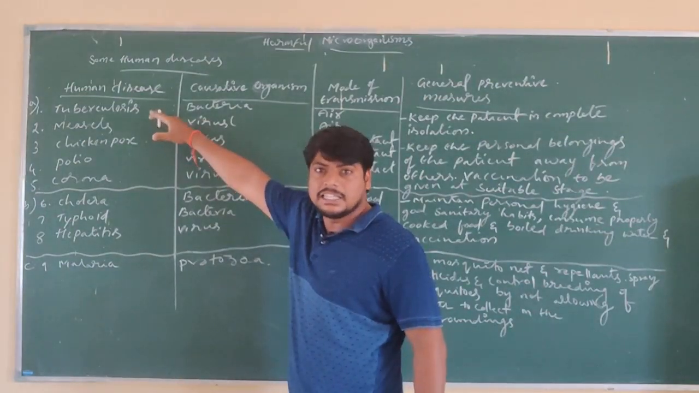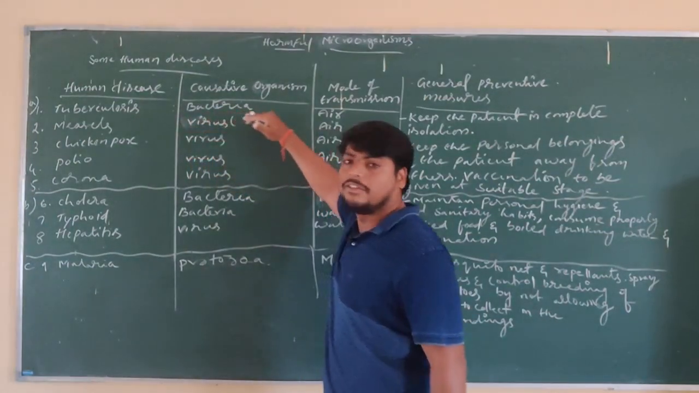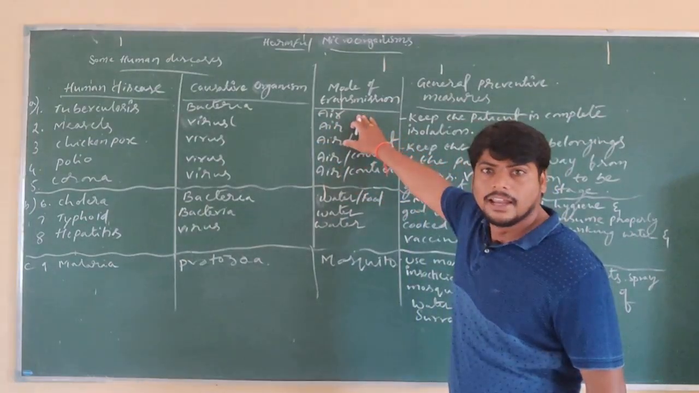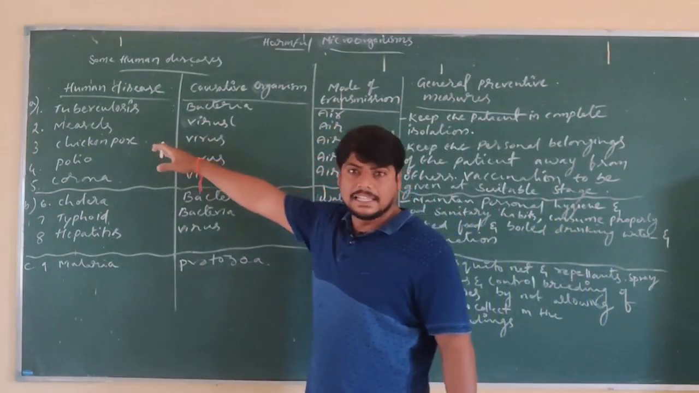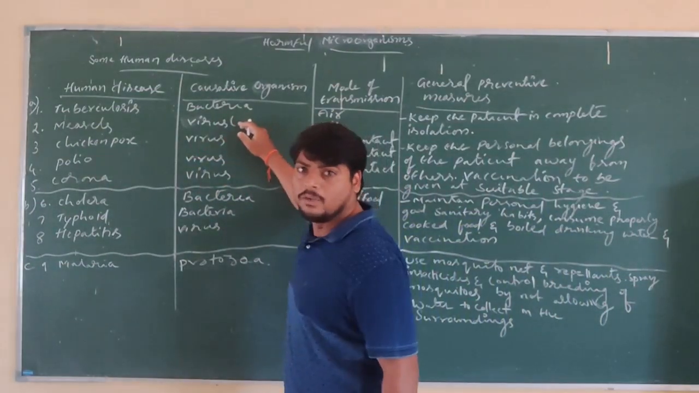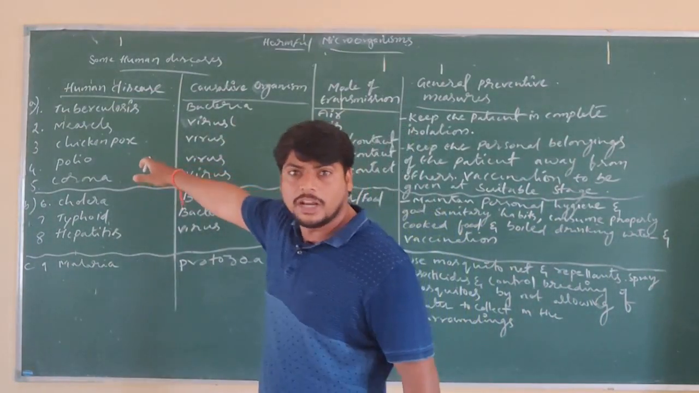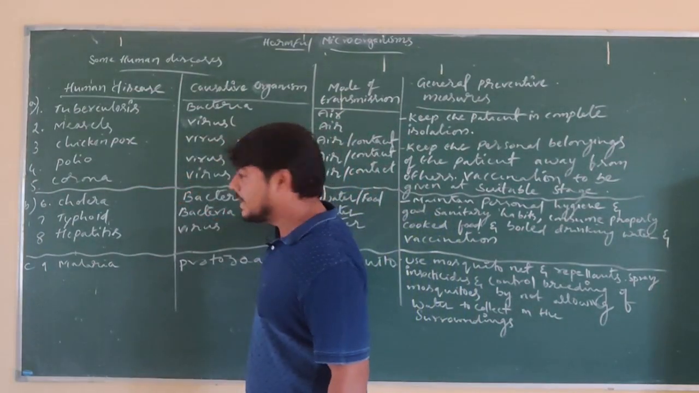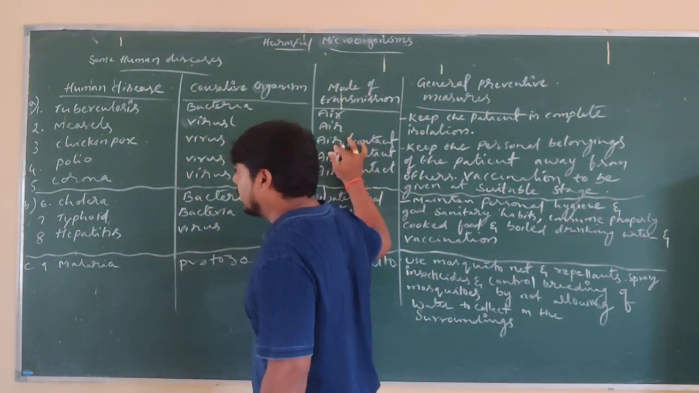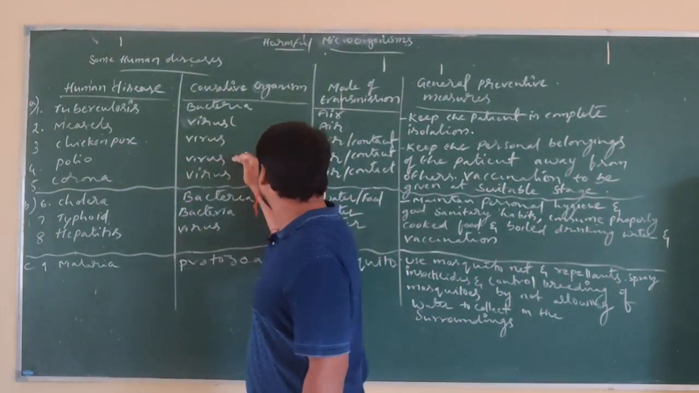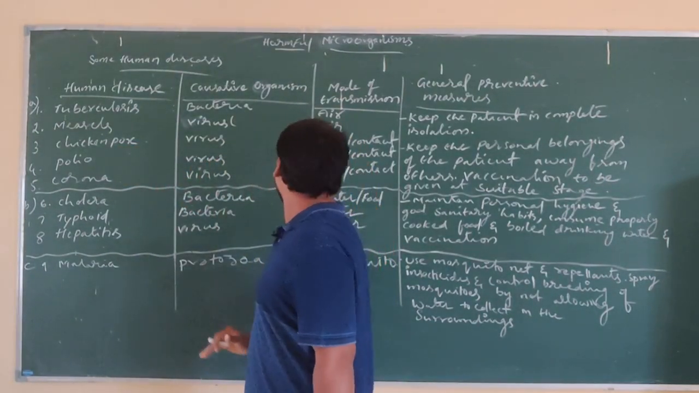tuberculosis is a lung disease generally caused by bacteria and transferred through the air. And measles is caused by a virus and transferred by air. Chicken pox is also caused by a virus and transferred by air and contact. And polio is a viral disease that is transferred through the air and contact.